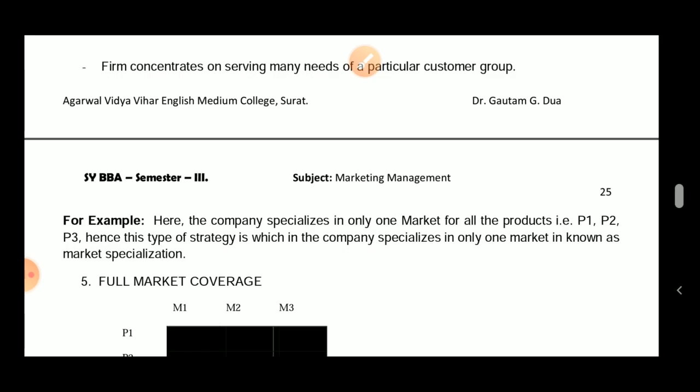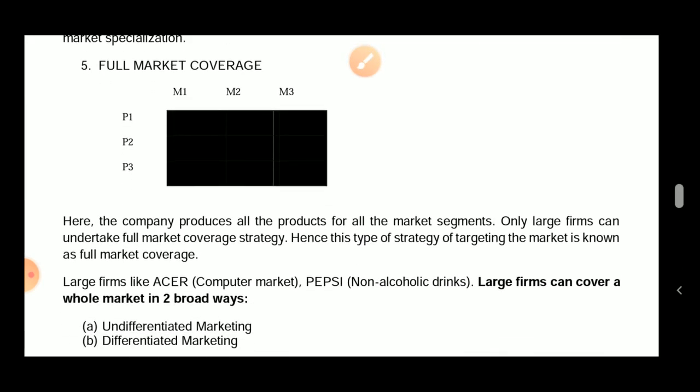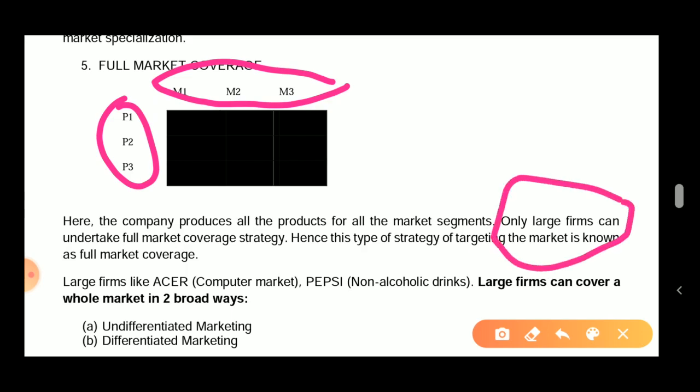Now the fifth one, and the last one, but actually it's not the last, there are two other different strategies that we'll be talking about. The full market segmentation. Here the company manufactures all three products and sells them to all three markets. Now, not all companies can do this. Remember this: only large firms can do this. Let's take an example of Hindustan Unilever here. I'm just talking about soap.